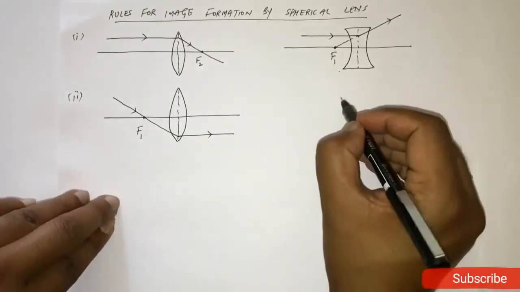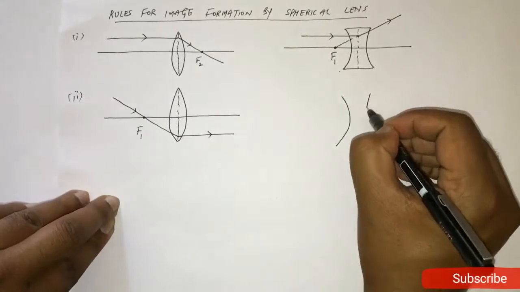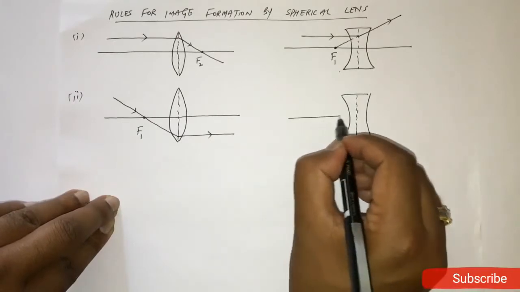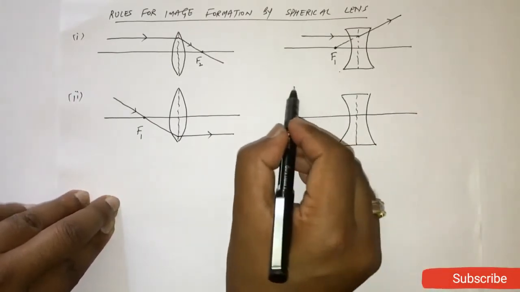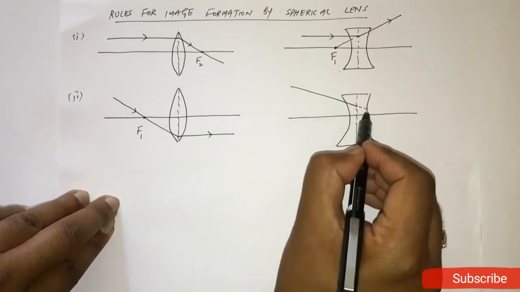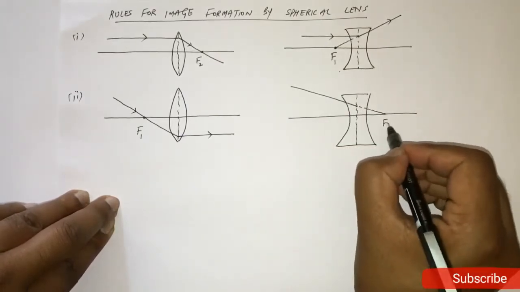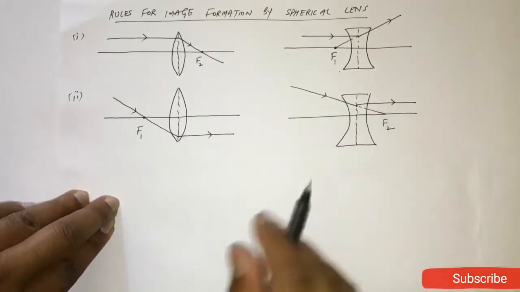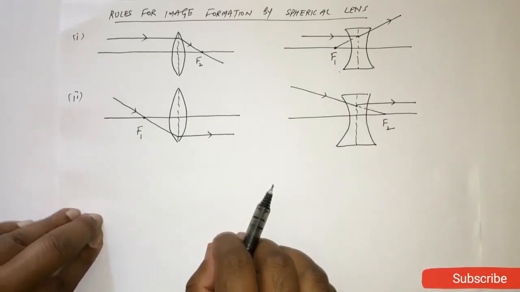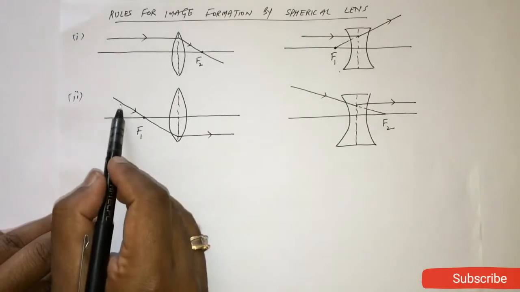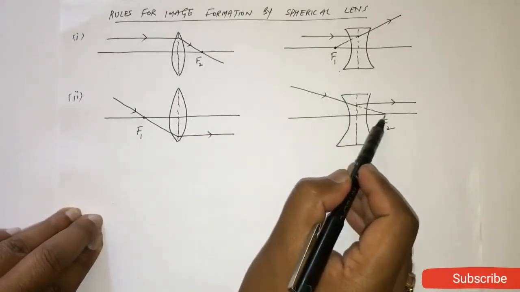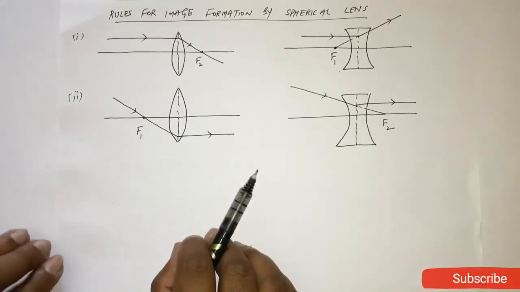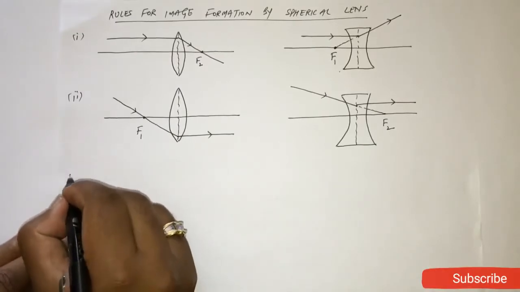Clear? And in the case of concave lens, here is your principal axis. If a light ray comes and appears to pass through focus directly, in that case the light ray will become parallel to principal axis. Fine. So the second rule is opposite to the first one. If a light ray directly passes through focus or appears to pass through focus, then after refraction it will become parallel to the principal axis. Clear?